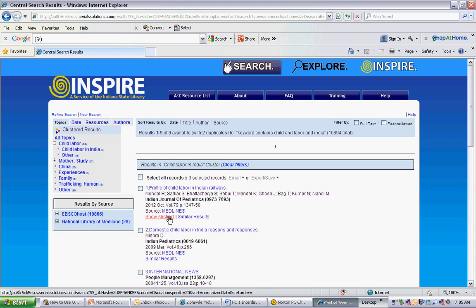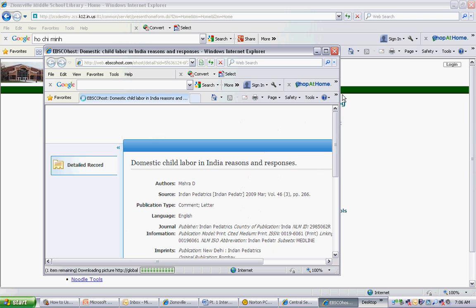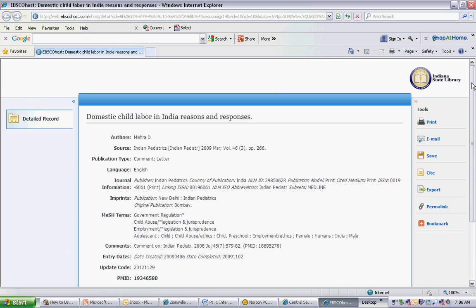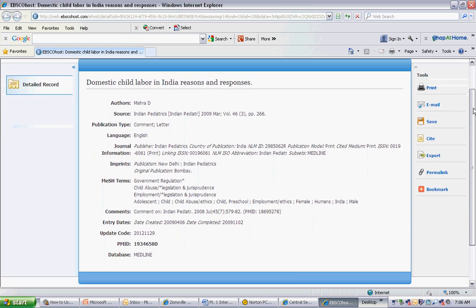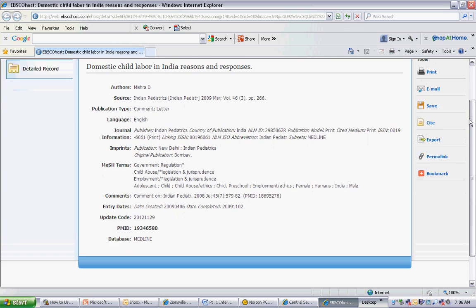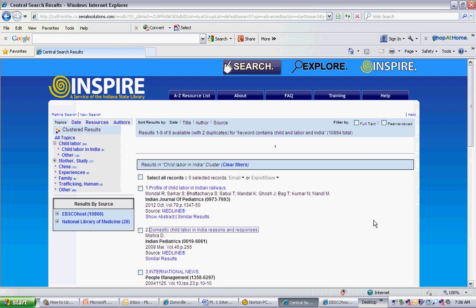And an abstract, students, is just a brief summary. So I'm going to look at child labor in Indian railways, domestic child labor, reasons and responses. Well, maybe I'm looking for causes, so I can click on this. And what this does is it tells me the author, where it comes from, and you're going to find that some of these have an article that goes with it and some don't. And I don't see a full article, so this isn't going to work for me. I'm going to go back to my search results.